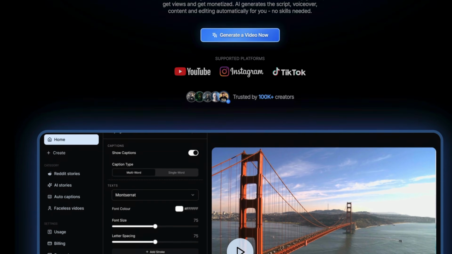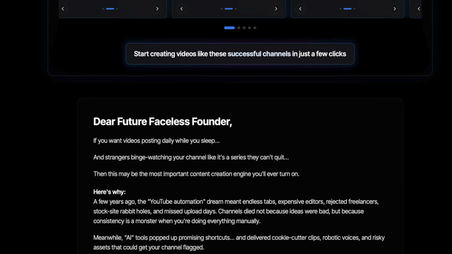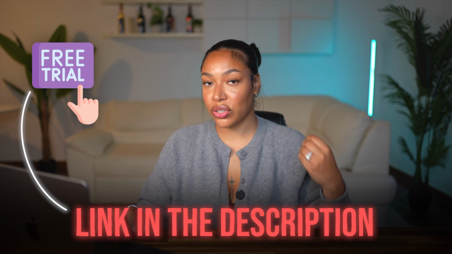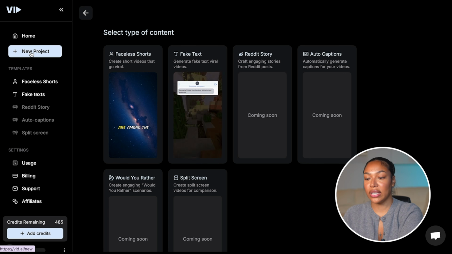So with your script ready, you're going to head over to this site right here, which is Vid.ai. Now you can start your free trial with the first link down in my description. And once you have your free account, you'll be able to access this dashboard. This is what your dashboard will look like. So from here, you can click new project.